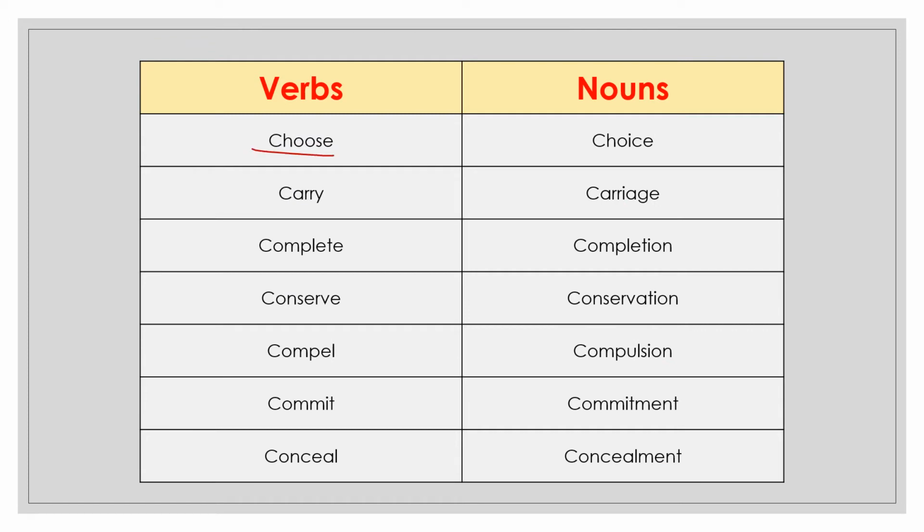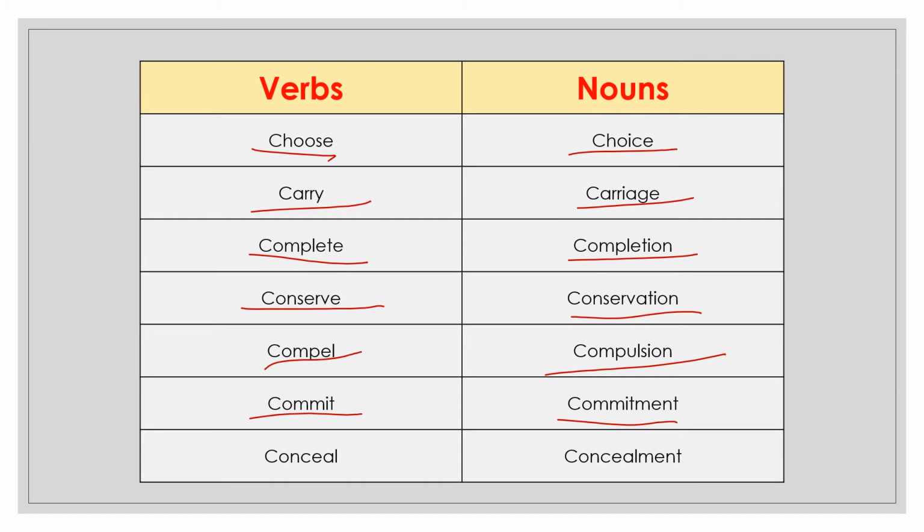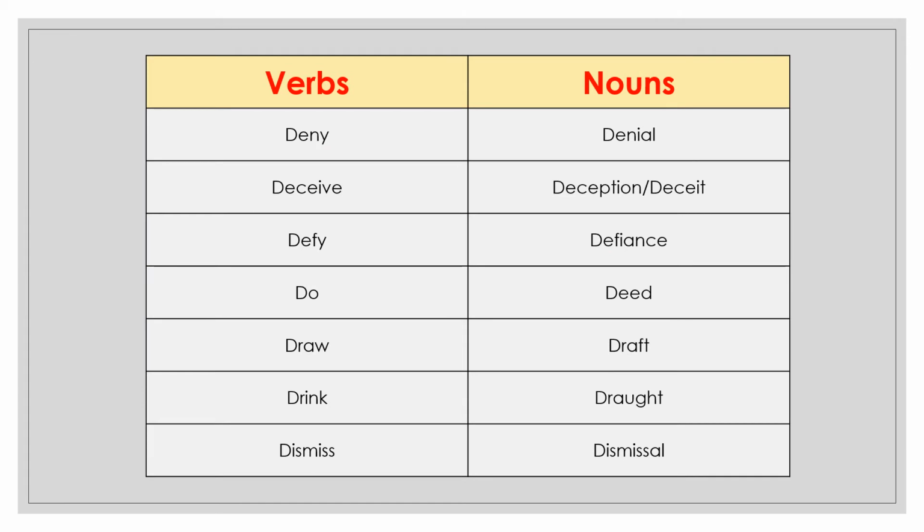Next word is choose. Its noun is choice. Next is carry. Its noun is carriage. Next is complete. Its noun is completion. Conserve, conservation. Compel, compulsion. Commit, commitment. Next is conceal, concealment. Next word is deny. Its noun is denial. Next word is deceive. Its nouns are either deception or deceit. Next word is defy. Its noun is defiance.